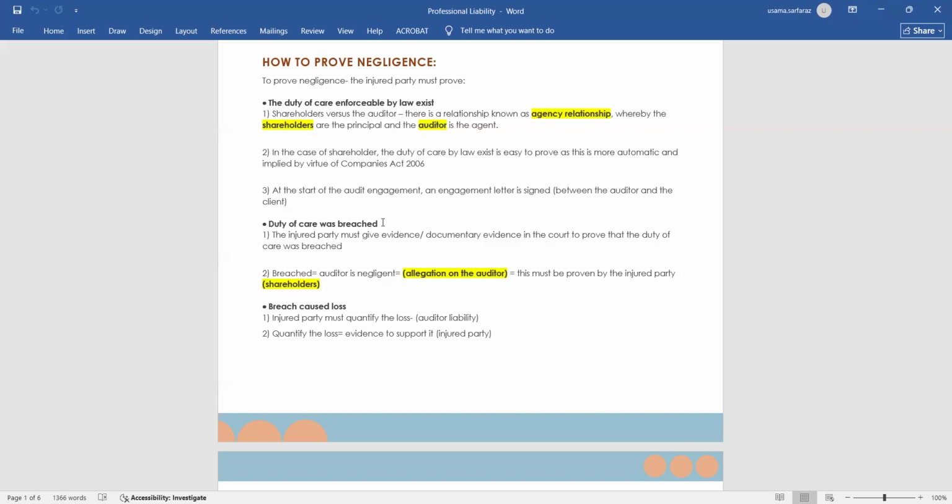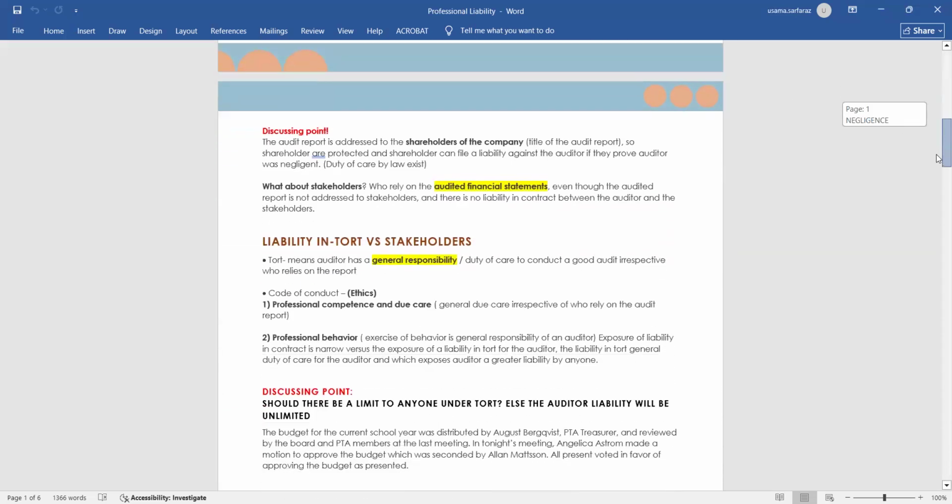Now move to the last point, which is that the breach caused loss. The shareholder, the injured party, must also inform the court or the authorities of the amount of loss which the shareholder suffered due to the negligence of the auditor. Based on that, the regulators or the court will take action against the auditor. So there is a discussion point.